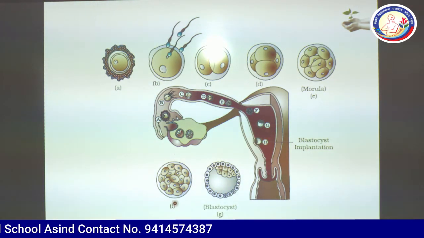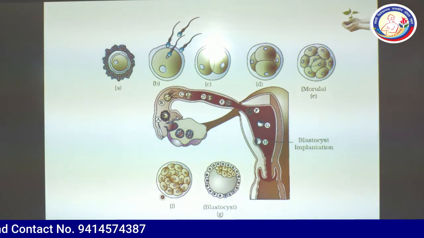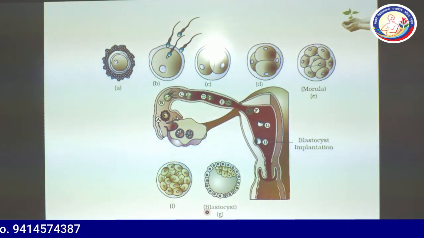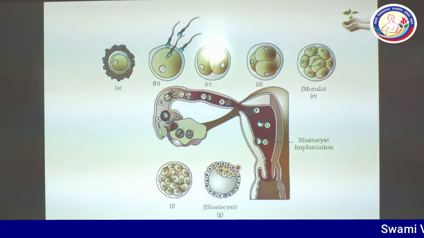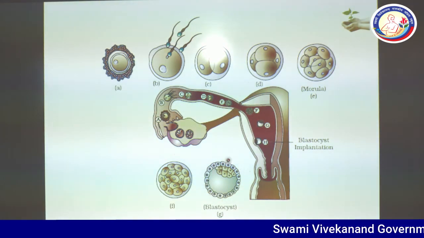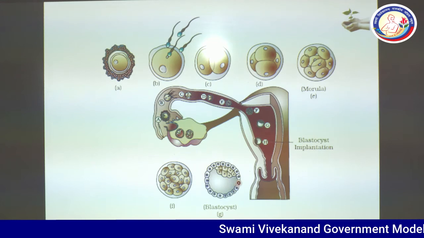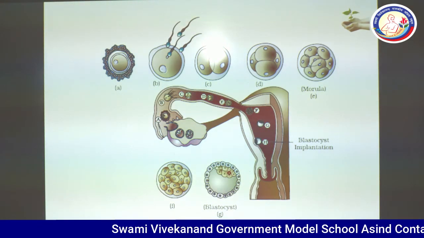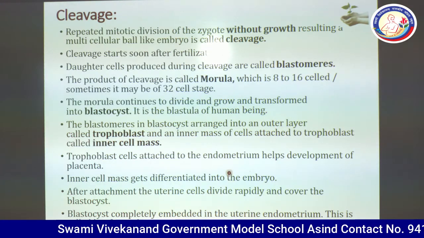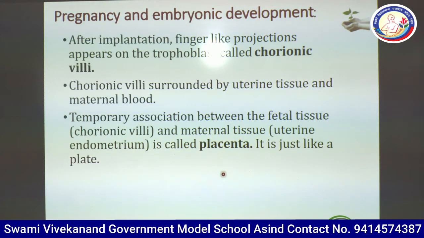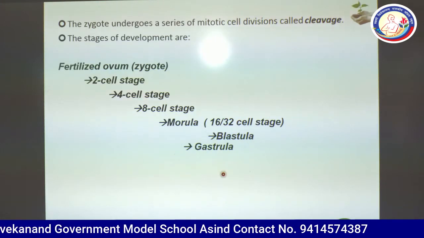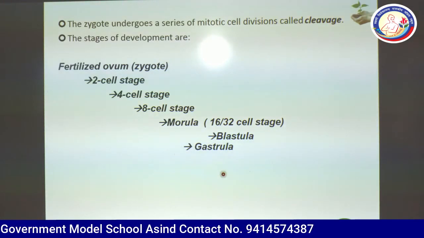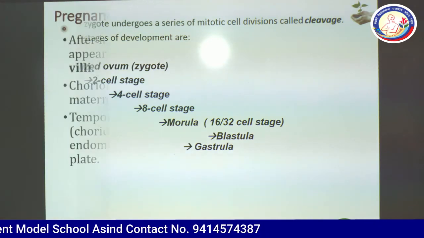And this is the next stage of morula. This is the blastocyst, and in the blastocyst you can clearly see these purple colored cells are trophoblast of the blastula, or you can see blastocyst, and these yellow colored group of cell is inner cell mass. So this was the initial part of embryonic development.